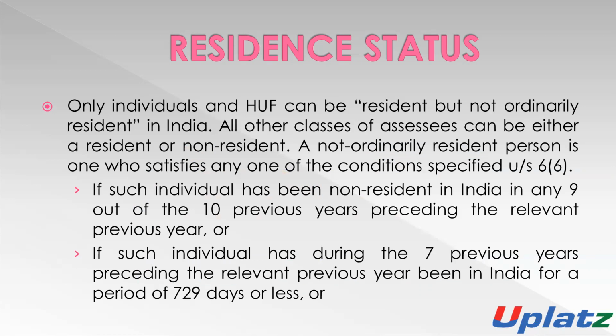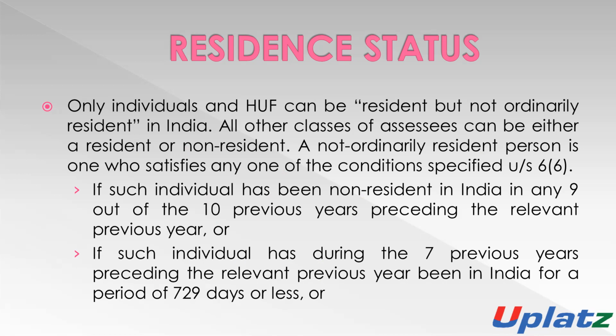Only in the case of an individual and in the case of HUF, we will classify them as resident and ordinarily resident, and resident but not ordinarily resident. If there is any firm or company, AOP and BOI, they are classified only in two parts: resident or non-resident.